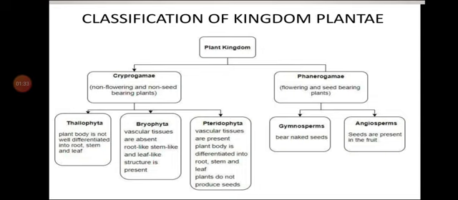They reproduce sexually by gametes, but sex organs are concealed. That means sex organs are hidden. On the other side, phanerogams are commonly called seed-producing plants. They produce special reproductive structures that are visible. We can say that phanerogams are flowering and seed-bearing plants.